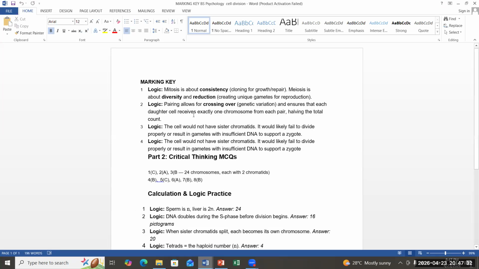Okay, the cell would not have sister chromatids. It would likely fail to divide. If someone writes that the cell would not be able to divide further, this is the final consequence. But what is the actual reason? The cell is not going to have the sister chromatids. So the process of meiosis will not be continued. Am I clear?